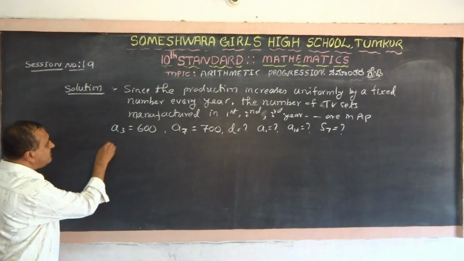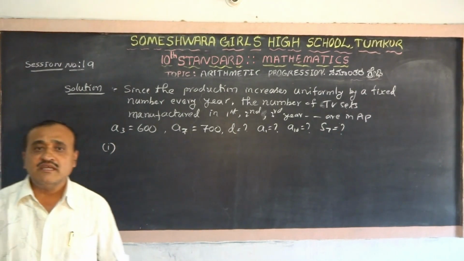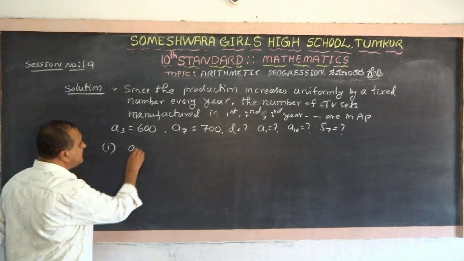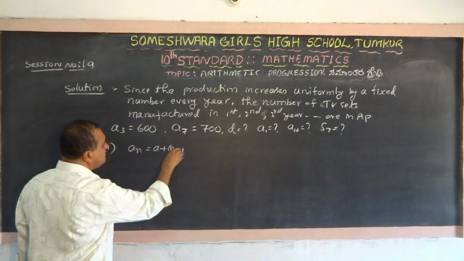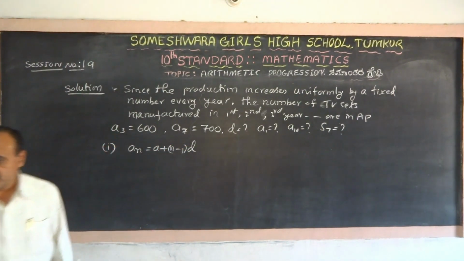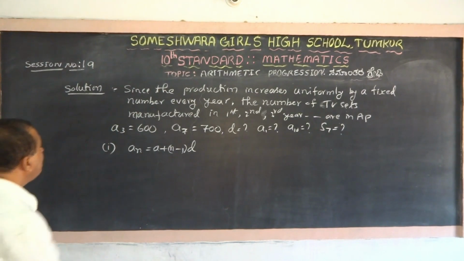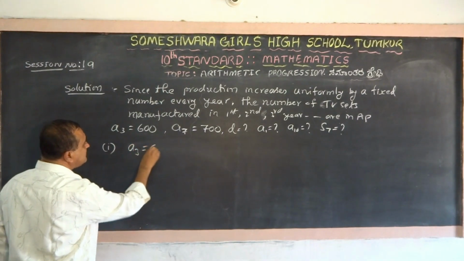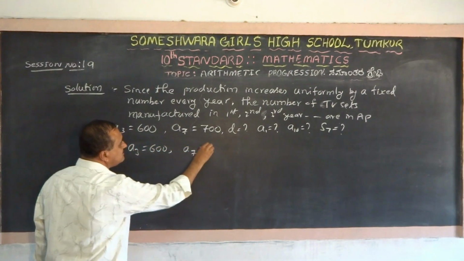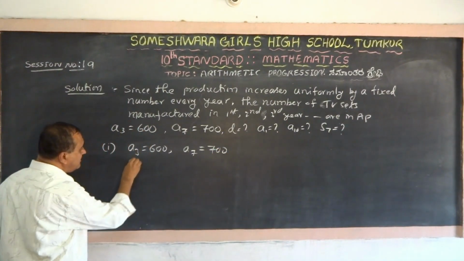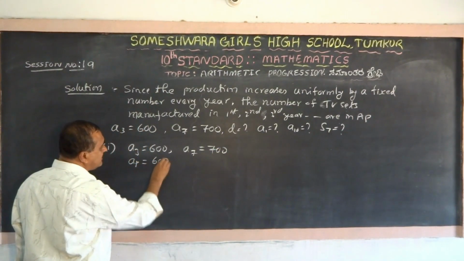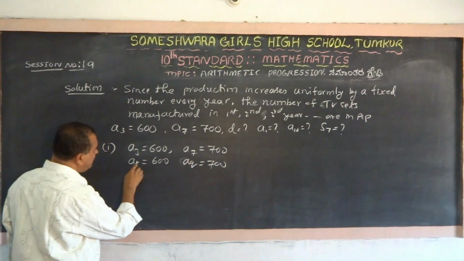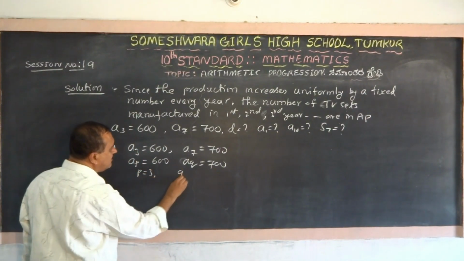Now let us take the first case. The first case is how many TV units are manufactured in the first year. To do that, take An equals A plus n minus 1 into D. Sorry, first find out D. What is D? A3 is 600 and A7 is 700. AP equals 600, AQ is 700. P is 3, Q is 7.